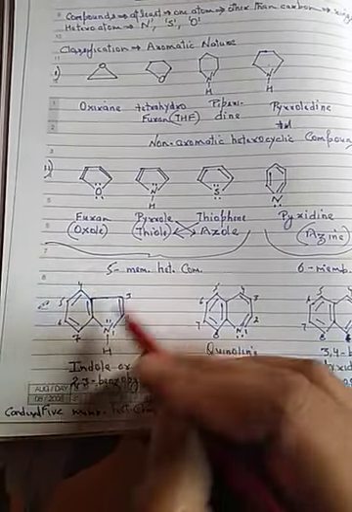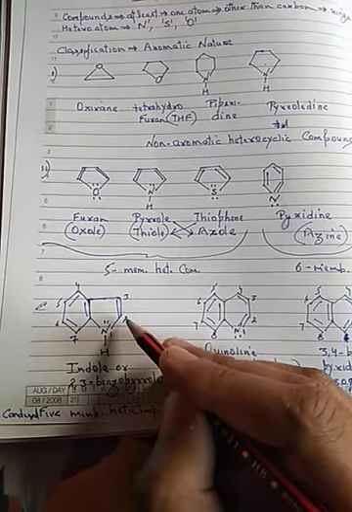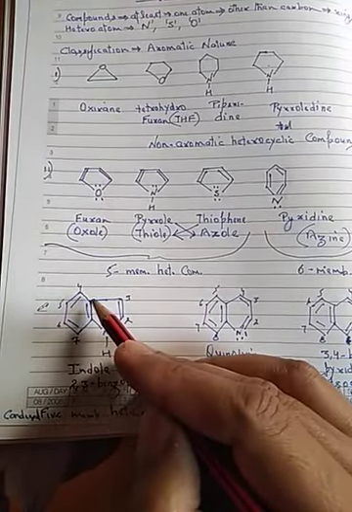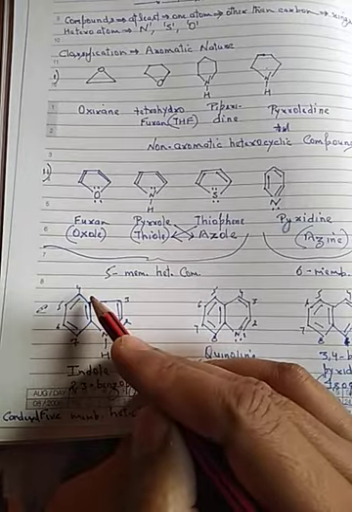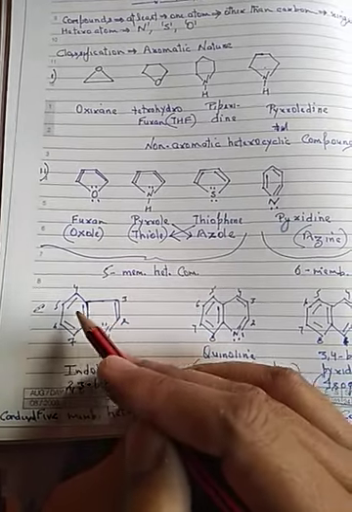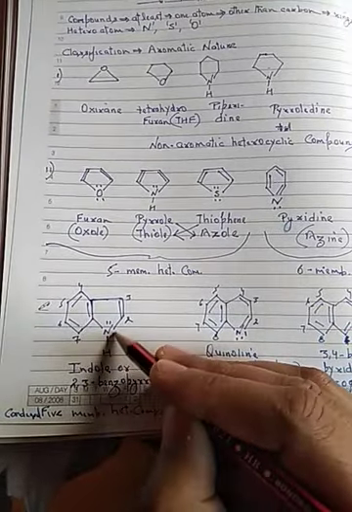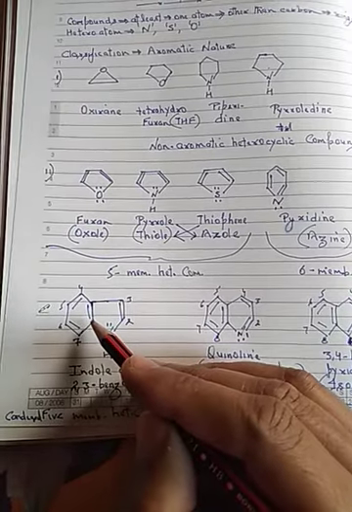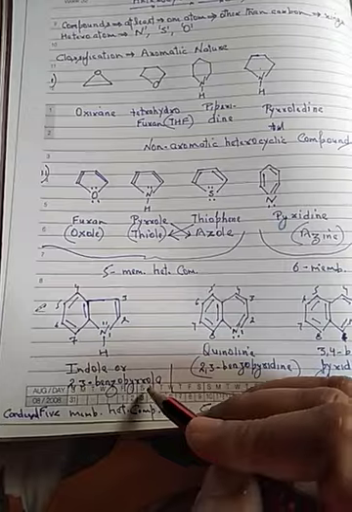The numbering in indole takes place as 1, 2, 3, 4, 5, 6, 7 and then 8, 9. This is the junction where the two rings are fused. So here N is 1. In terms of nitrogen, the fused position is 2, 3. That is why it is called 2,3-benzopyrrole.